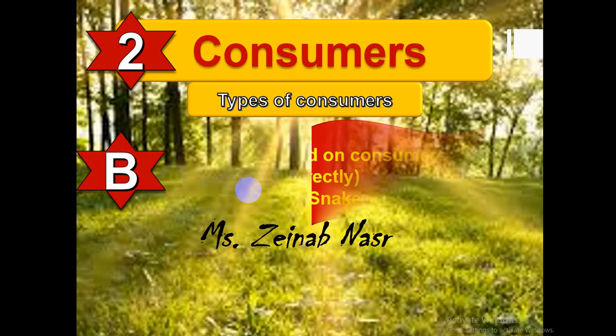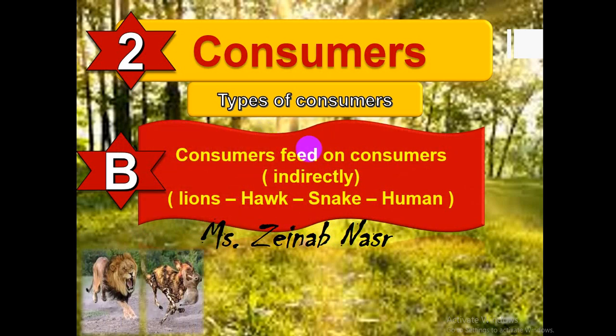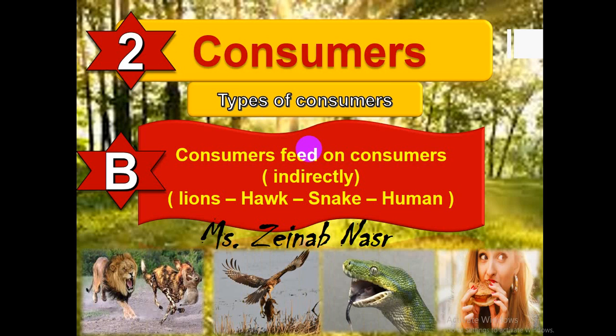Another type is consumers that feed on other consumers that previously fed on producers, so indirectly, like lion, hawk, snake, and humans when we eat chicken that previously fed on plants, or meat from a cow that previously fed on plants.